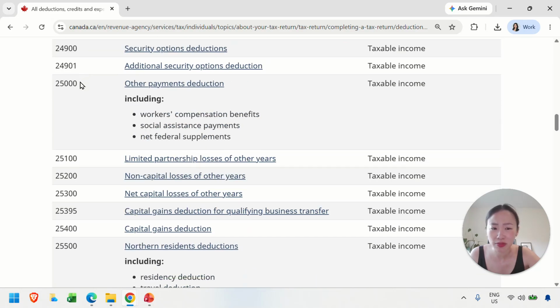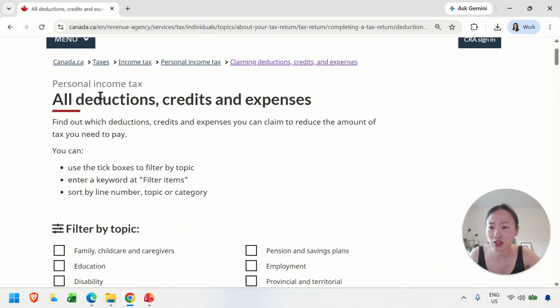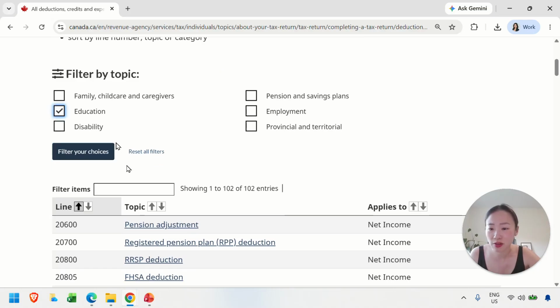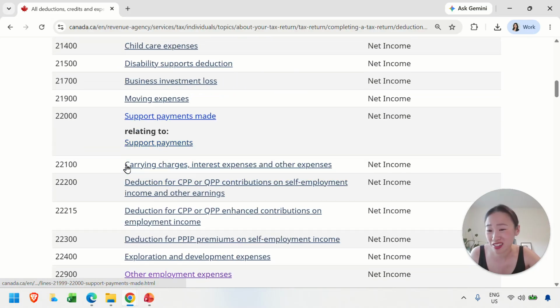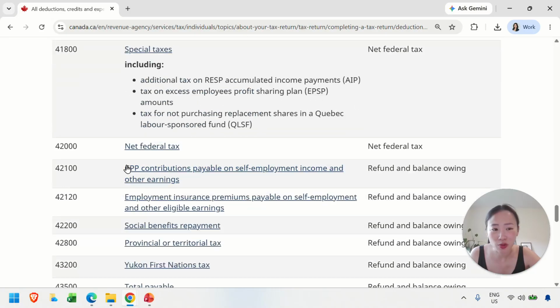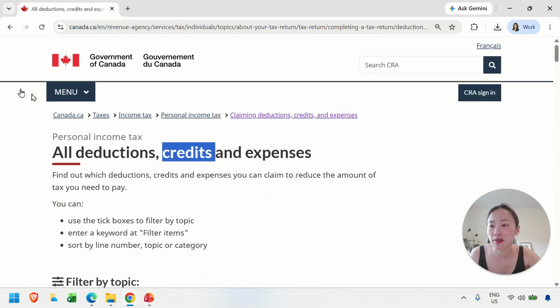As I'm scanning through this, I'm seeing some tax credits. I'm also seeing some deductions. Okay, so that's a little bit confusing. We're focusing right now on tax credits, and they've grouped it all together. So I think we need to be a little bit careful. But it's still a resource. It still might give you some guidance in terms of what might be available to you. There you go, actual tax credits. All right, not the best, but still a decent resource.